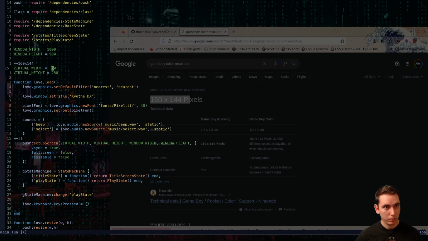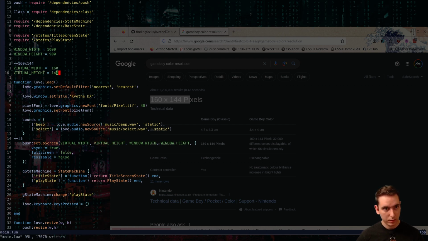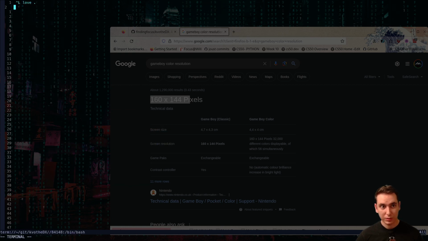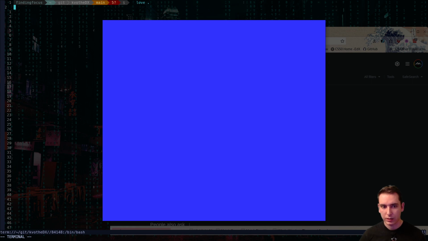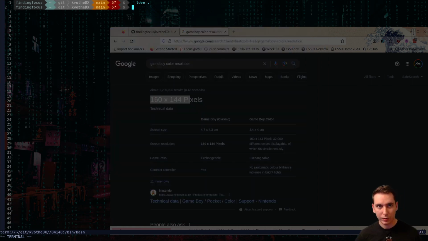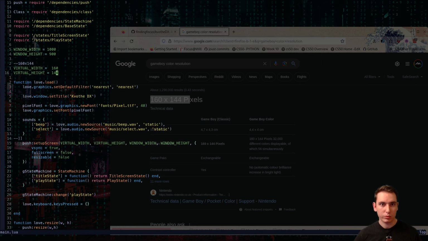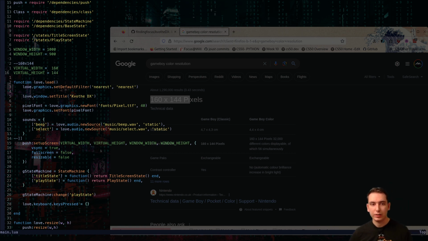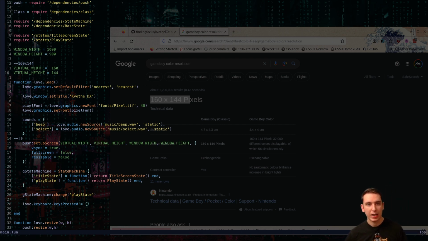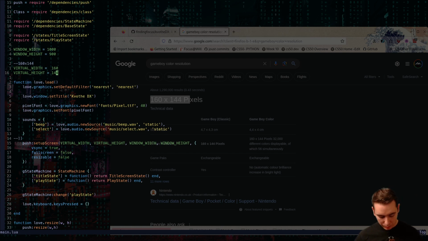And then it's exporting to the virtual resolution, the original resolution here. Now it should be the same size square, but as far as Love is concerned, it's only that original Game Boy resolution. So if we draw a little tiny sprite, 10 by 10, it'll be the appropriate size. Actually, maybe we go ahead and do that.